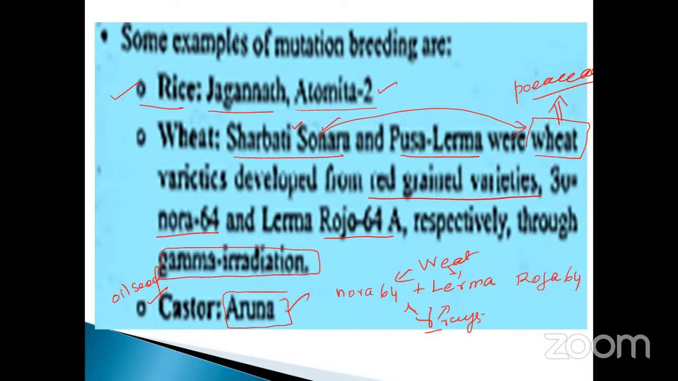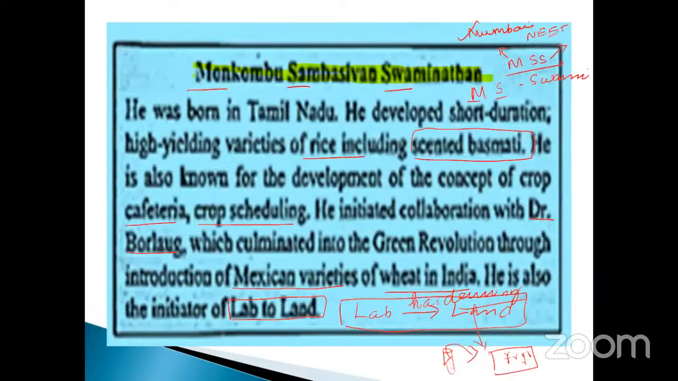Castor Aruna is nothing but an oil seed. And MS Swaminathan, okay, where is it located? Just note it down. The MS Swaminathan lab is also located in Mumbai. And also Norman Borlaug, which is a new one.